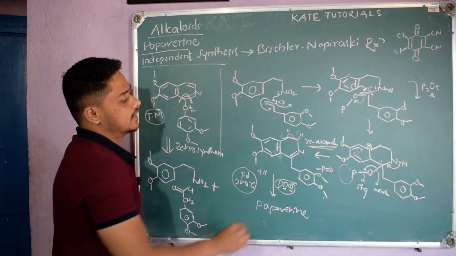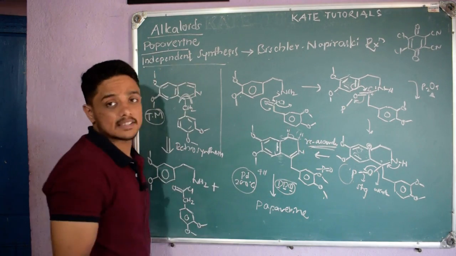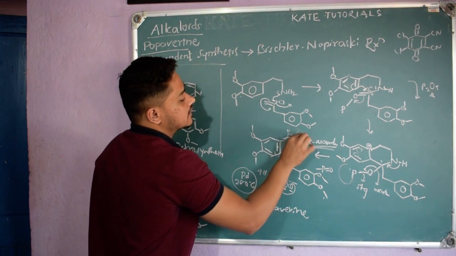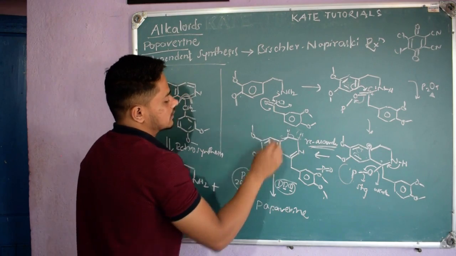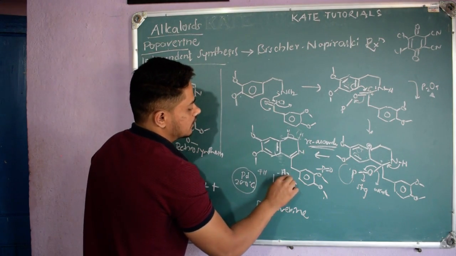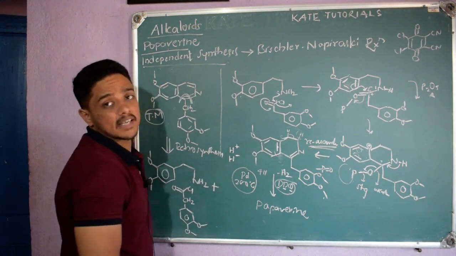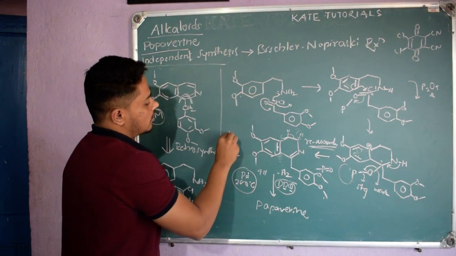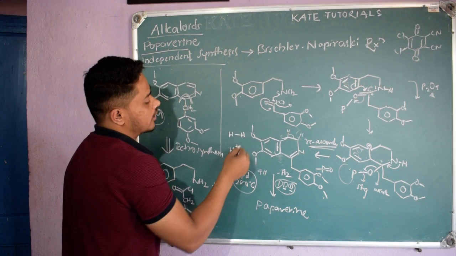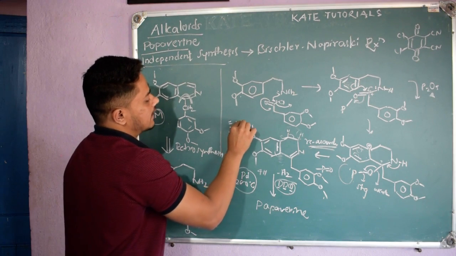If they heat, dehydrogenation happens, that is nothing but removal of this 1H and this 2H, that is minus H2. Means one will be removed as H plus and other will be removed as H minus. Total if I call, I can write it as H single bond H, or I can call it as H2.